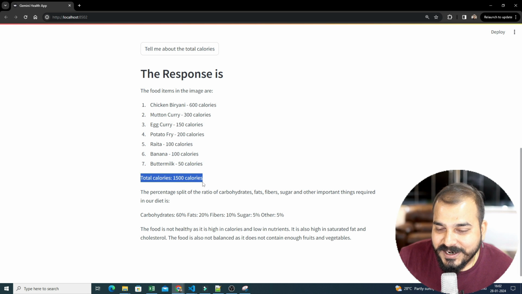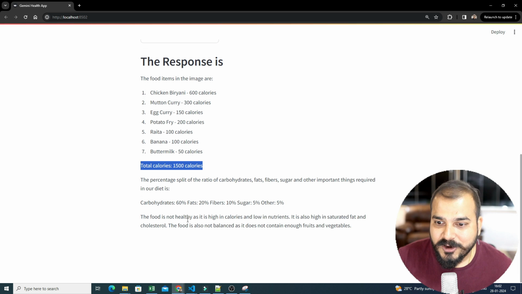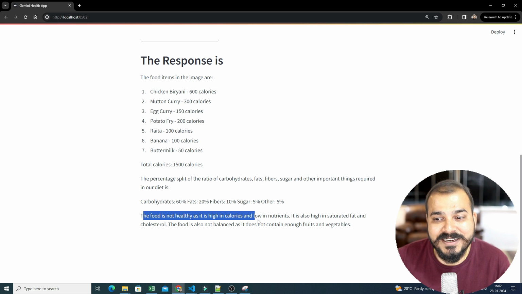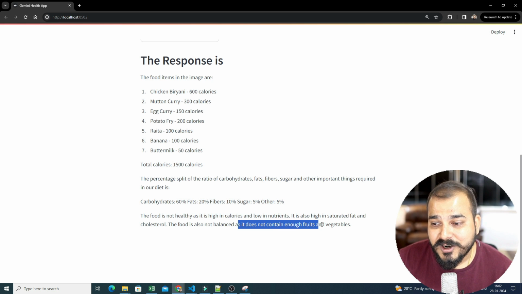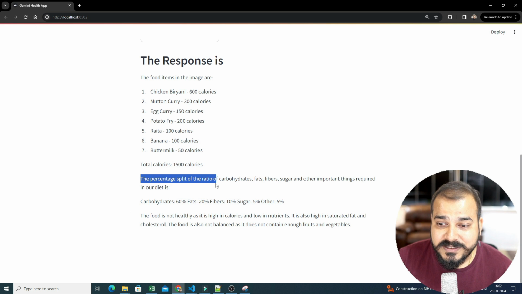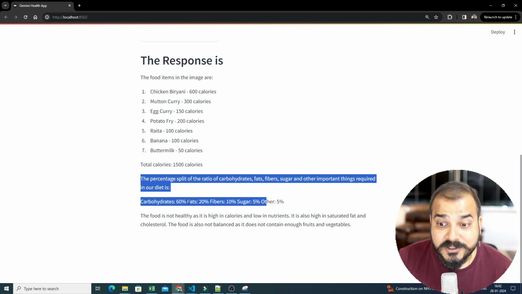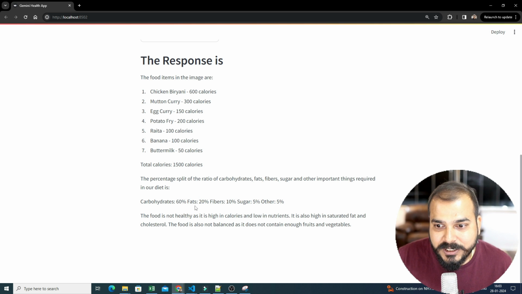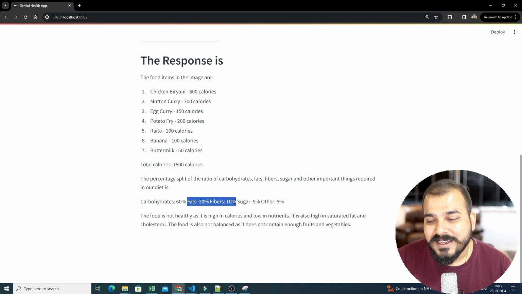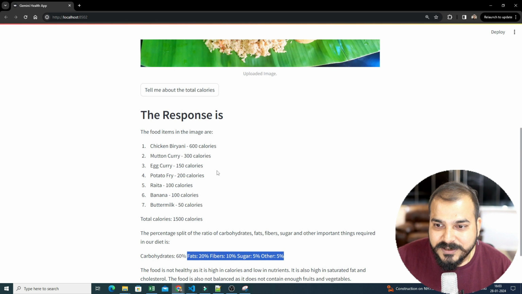Now if I ask whether this food is healthy or not, here you can see the food is not healthy as it is high in calories and low in nutrients. It is also high in saturated fat and cholesterol. The food is not balanced as it does not contain enough fruits and vegetables. And you can see the proportions, right? Carbohydrate is 60%. When carbohydrate is more, let's say you're consuming more rice, unless you go to the gym, that entire carbohydrate will not get converted into energy. Over there, you'll also see fats 20%, fiber is very less at 10%, sugar 5 and others 5. So all this information you can see.